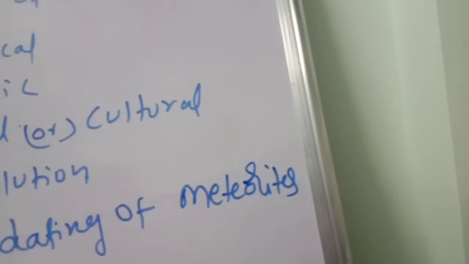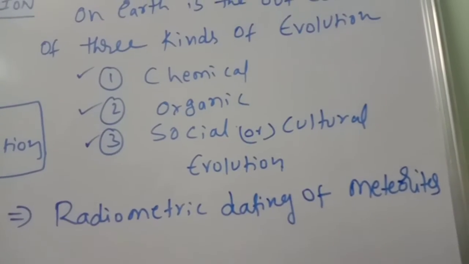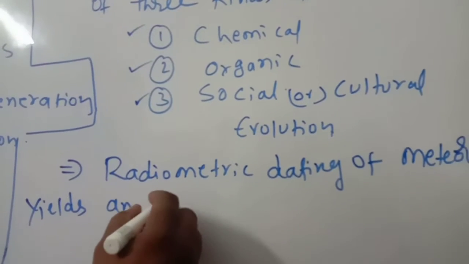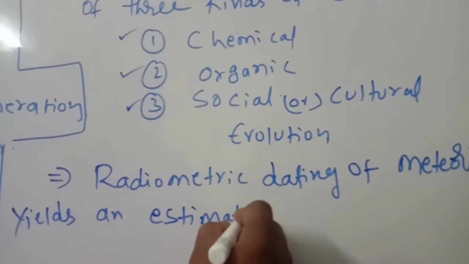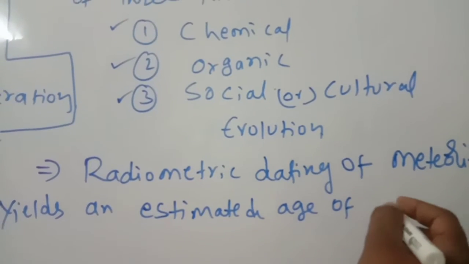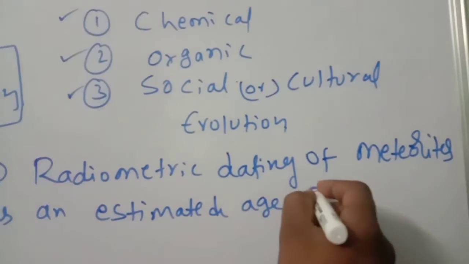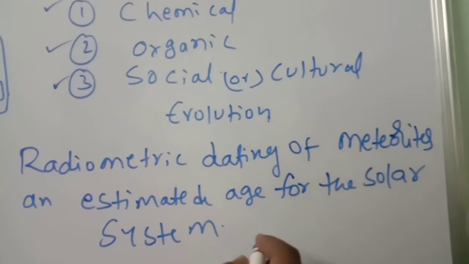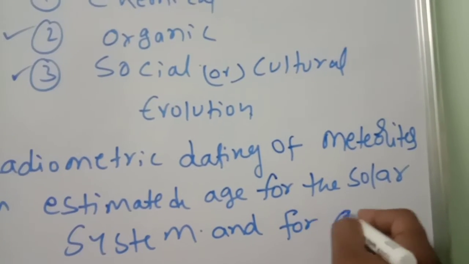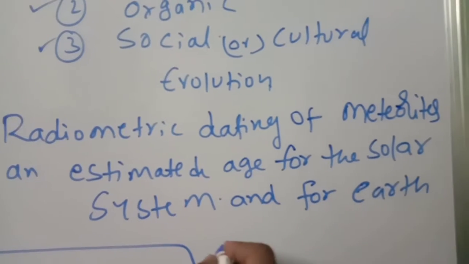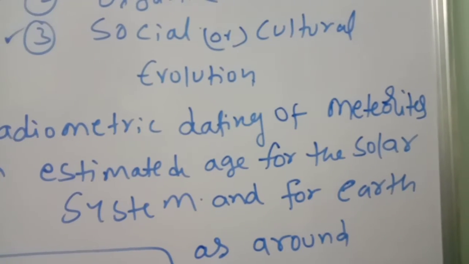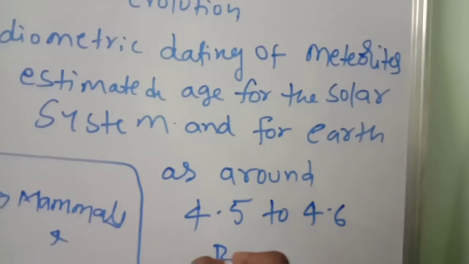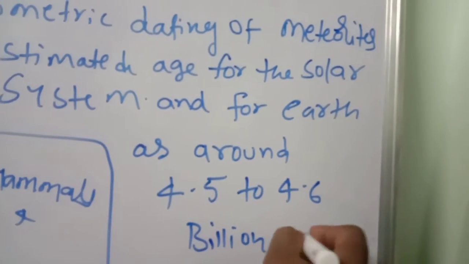Radiometric dating of meteorites yields an estimated age for the solar system, and for Earth, of around 4.5 to 4.6 billion years. This is one of the important points.